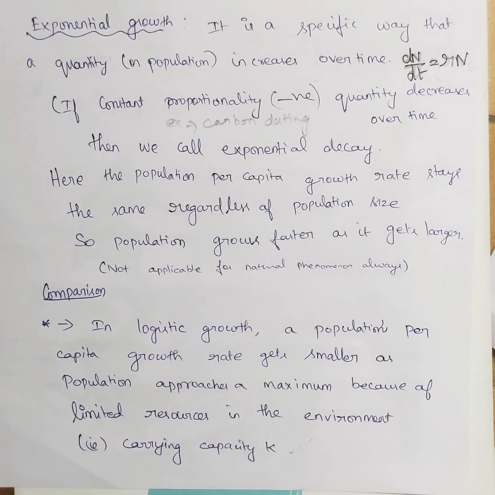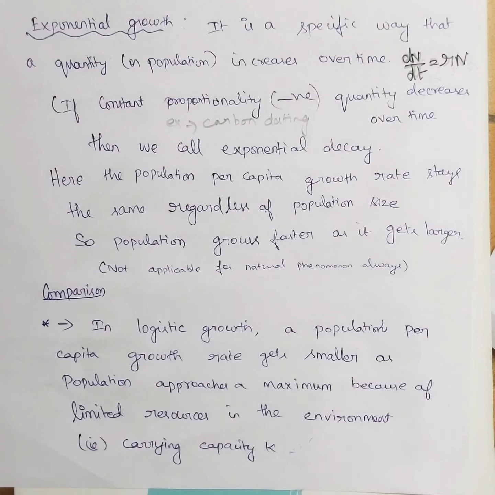And now coming to logistic growth. Here of course you can see the increase in growth in the beginning period, but at a later stage the growth either may sustain or it may decrease when it gets closer to a maximum value. That we call logistic growth. So in logistic growth, a population's per capita growth rate gets smaller as the population approaches a maximum value because of the limited resources in the environment. That we call the carrying capacity K.